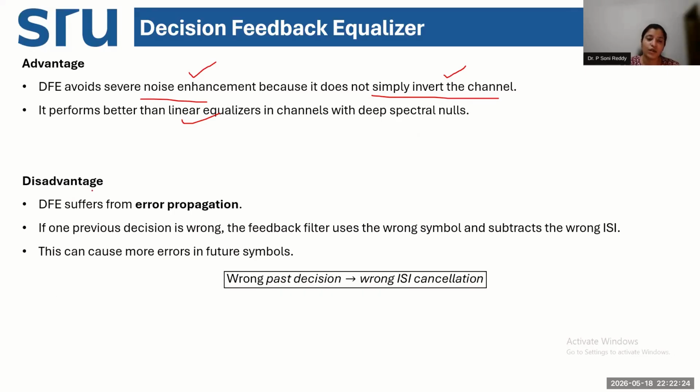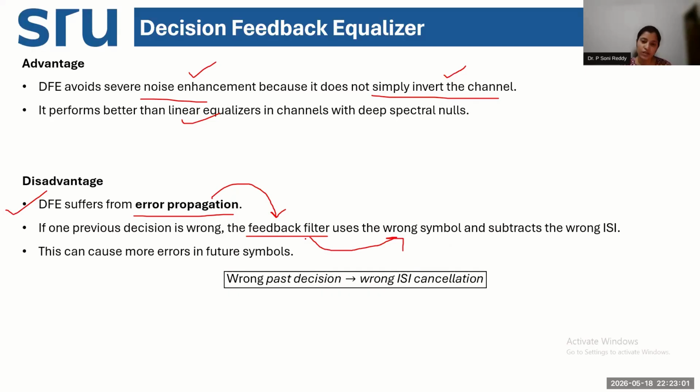So what is the disadvantage? First, the complexity is very high. The second primary disadvantage is this: suppose you are doing some estimation and there is some error in the estimation. That error will be taken up by the feedback filter. This feedback filter will send it to the feed forward filter, and we will keep on doing wrong estimation. So this is called error propagation.